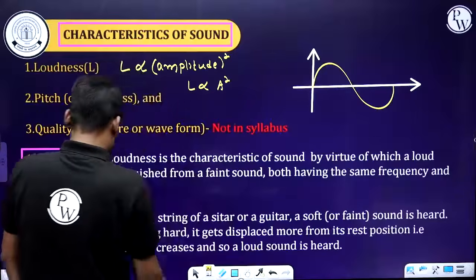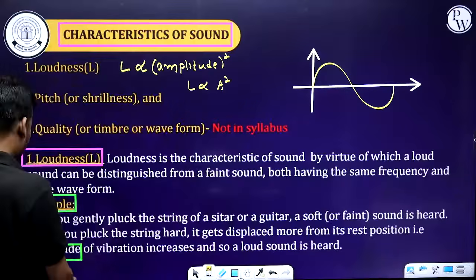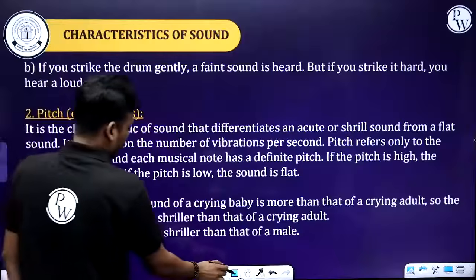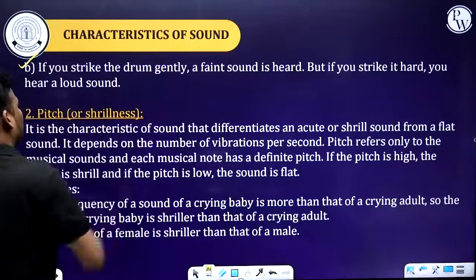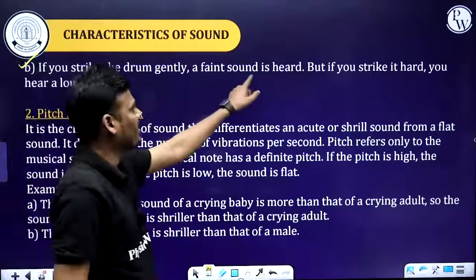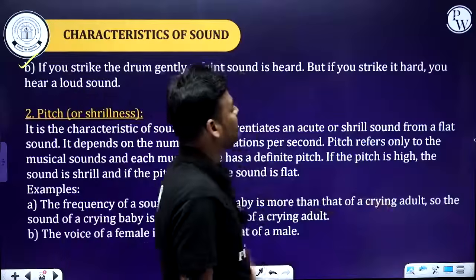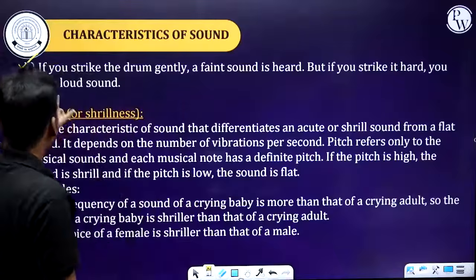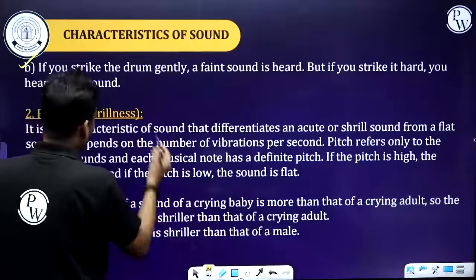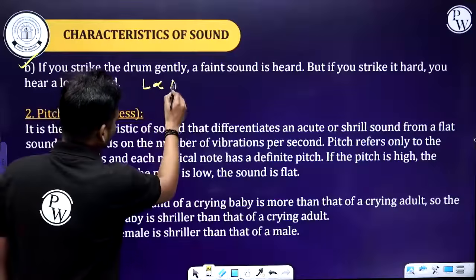Next, example 2. If you strike the drum gently, a faint sound is heard. But if you strike it hard, you hear a loud sound. Here also, loudness is directly proportional to the square of the amplitude.